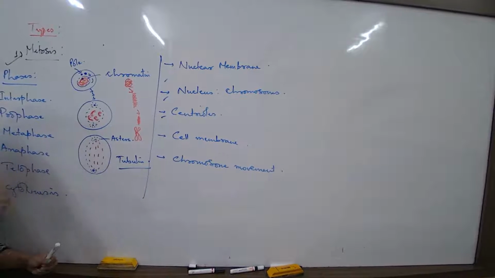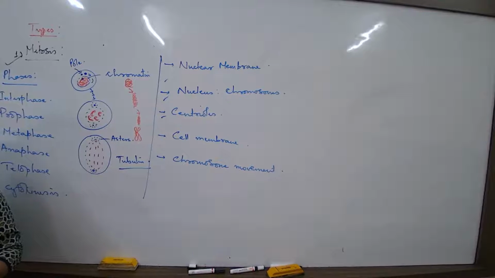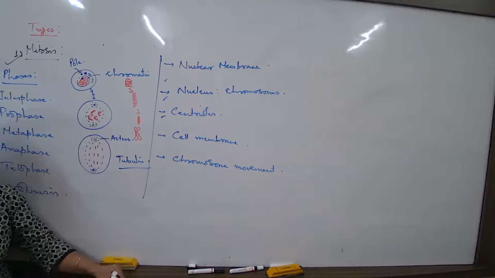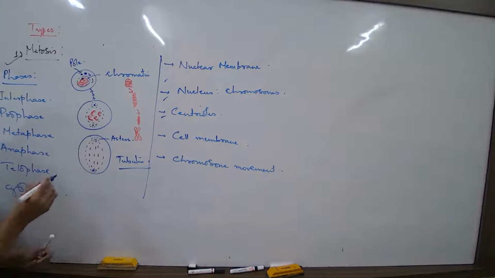Then what about these chromosomes? Now, when in the prophase stage, they were just randomly scattered in the nucleoplasm. Now they start getting arranged. धीरे धीरे they start getting arranged. So this is what I was showing you about the prophase. Now, if I show you characteristics of metaphase, that's the next stage that I'm talking about. Now, metaphase में क्या होगा?